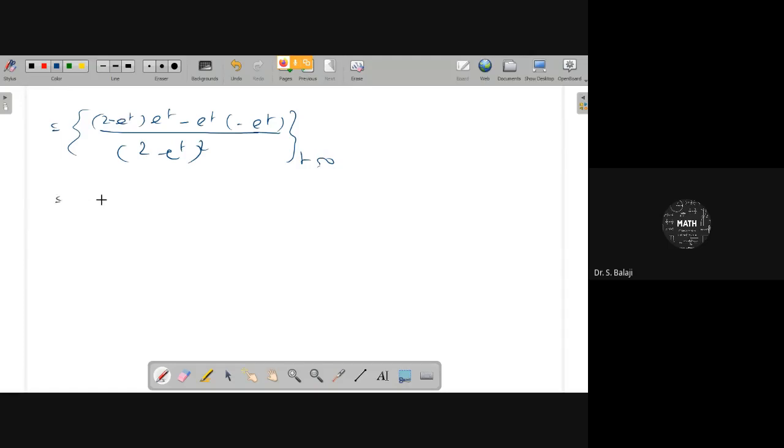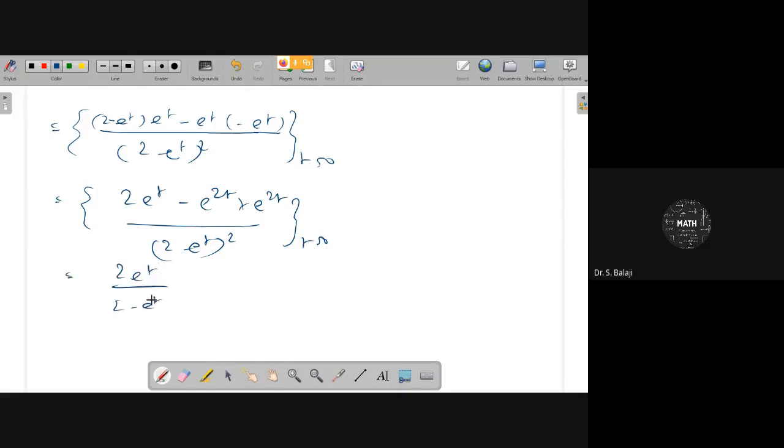Now, if you simplify the expression, you can write 2 e power t minus e power 2t plus e power 2t over 2 minus e power t whole square. Therefore, your result will be 2 e power t by 2 minus e power t whole square at t equal to 0.